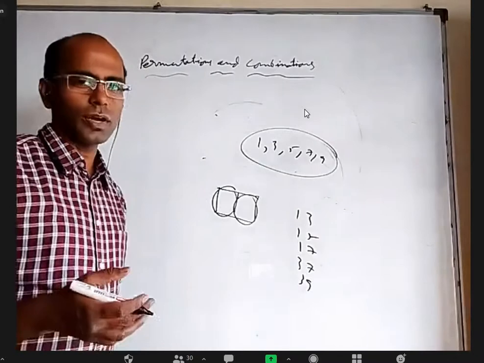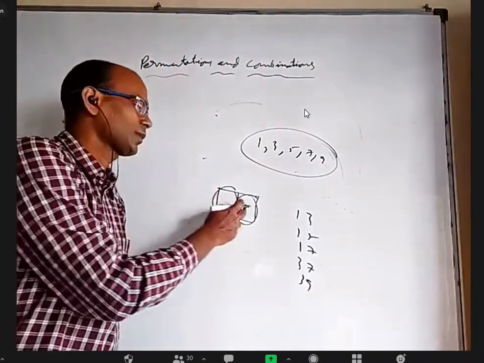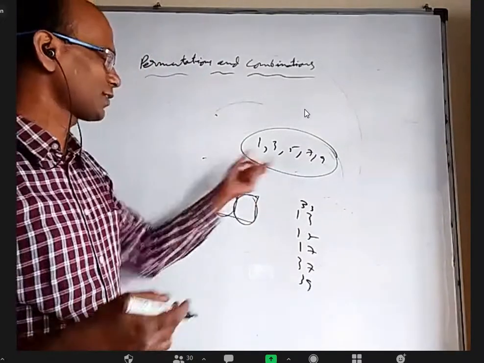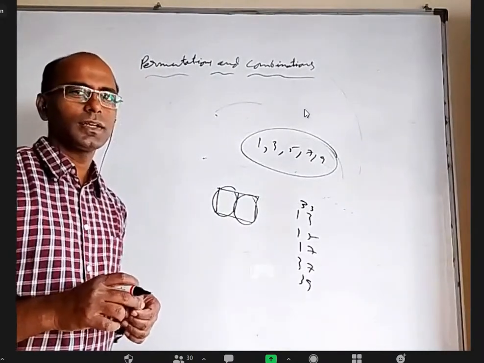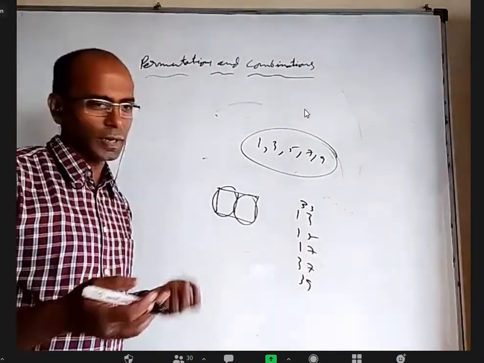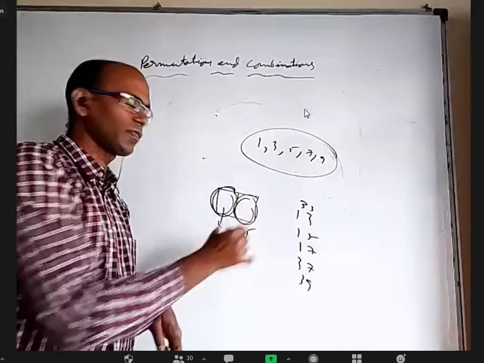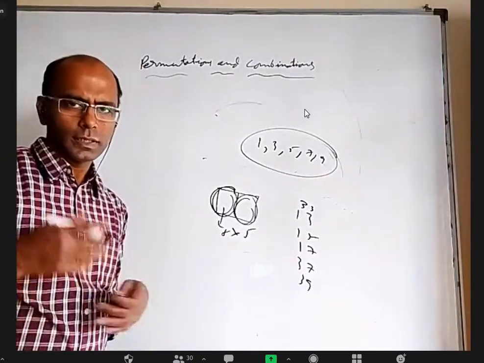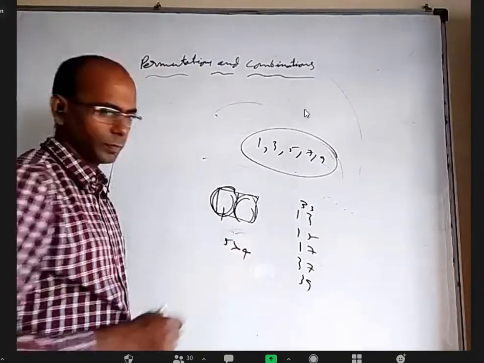It depends. I should say whether repetition is allowed or not allowed. If nothing is mentioned, for example, I said both should be odd. I did not say they are same or different. So if I did not mention anything, I think repetition is allowed. For filling this, there are 5 ways. For filling this, 5 ways, and both have to be filled. It will be 5 into 5, 25. If I say repetition is not allowed, then it will be 5 into 4.